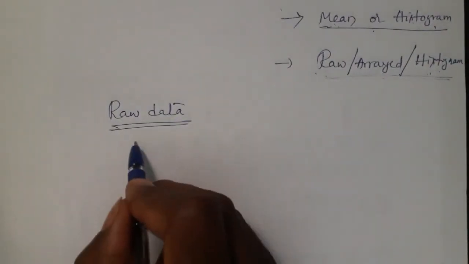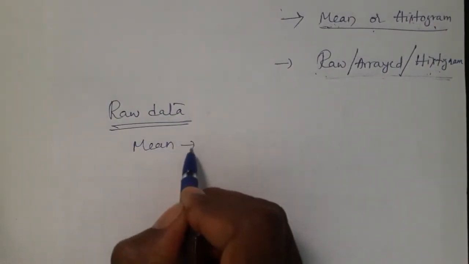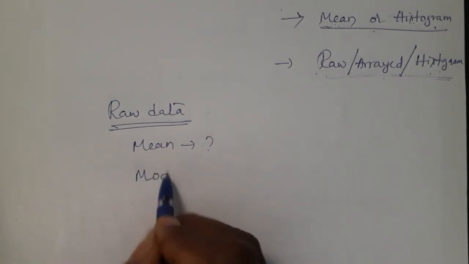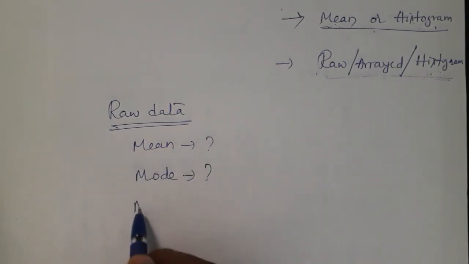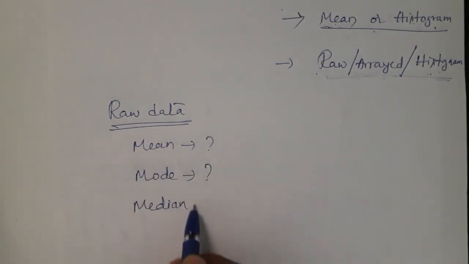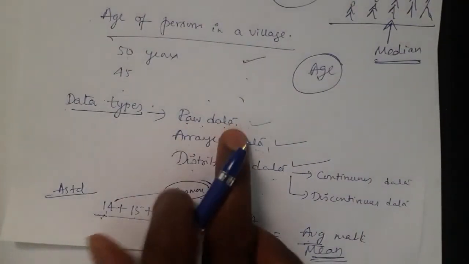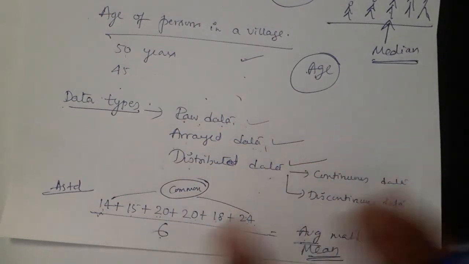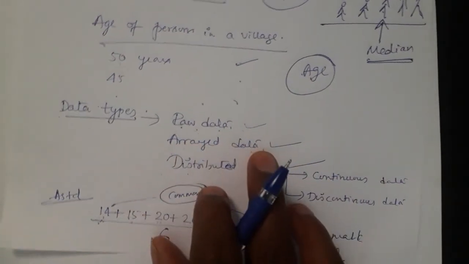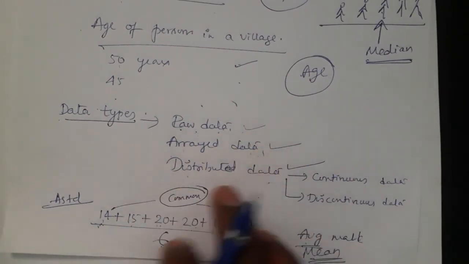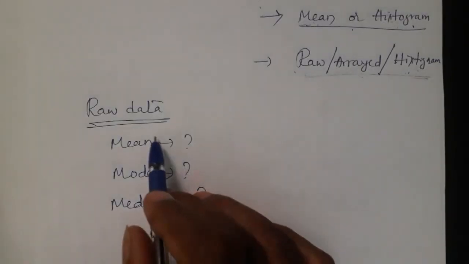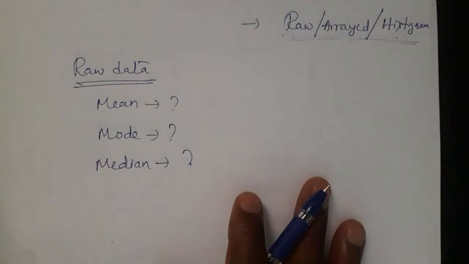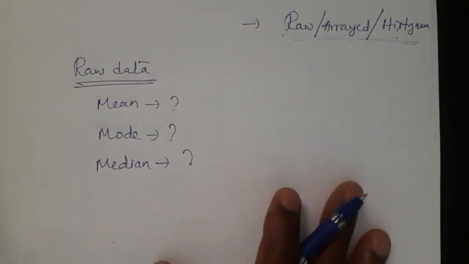So in raw data, how to find out mean, mode and median, that you have to study. Similarly, in all 3 types of data, how to find out mean, mode, median, we'll study. Today raw data, array data may be in the next class, then distributed. If you study how to find mean, mode, median for all three types of data, this whole chapter finishes. So we take raw data.